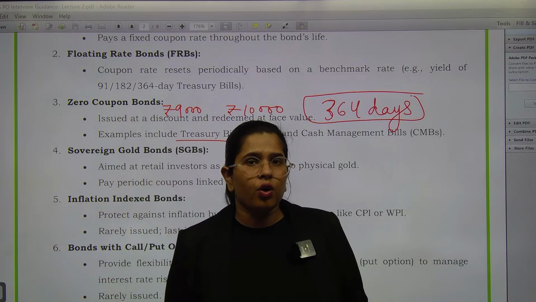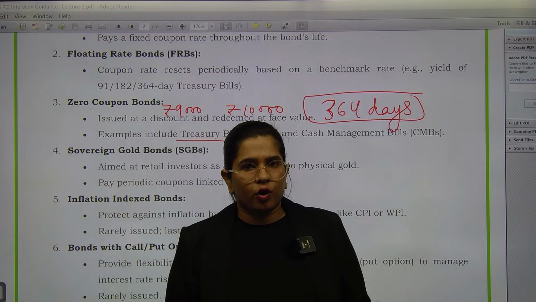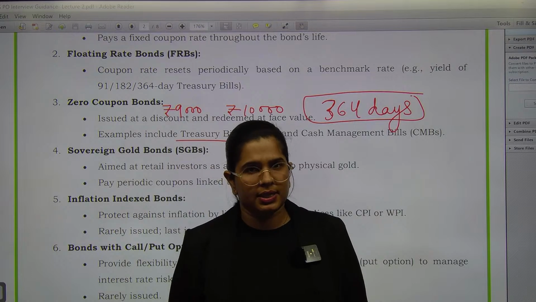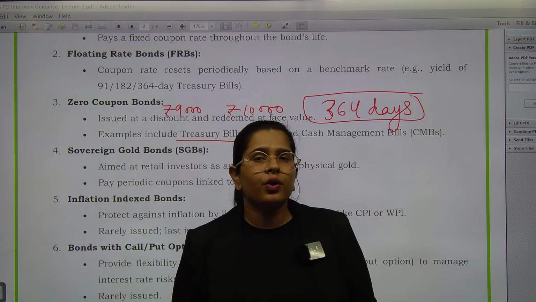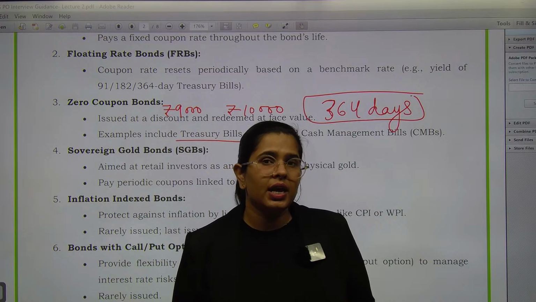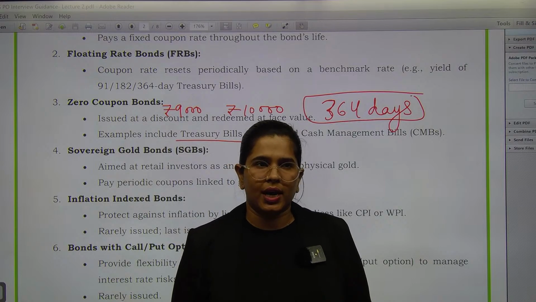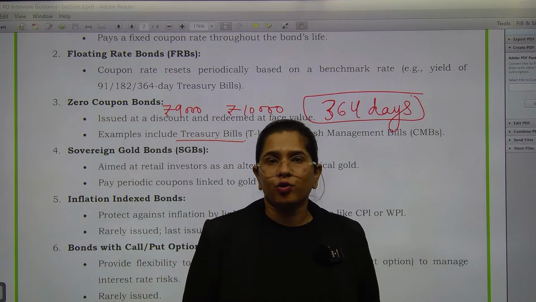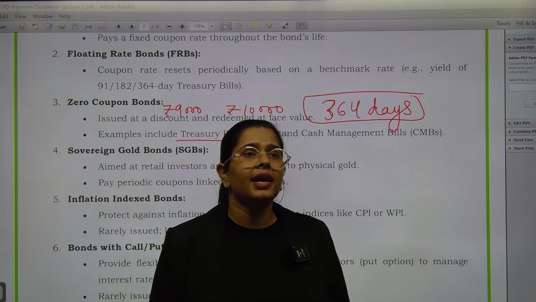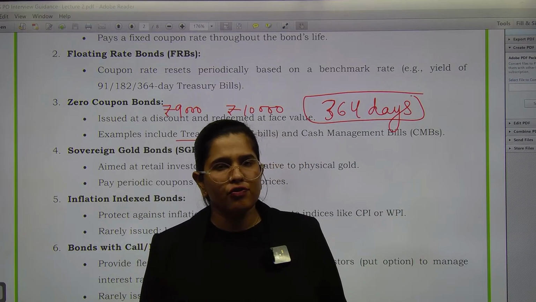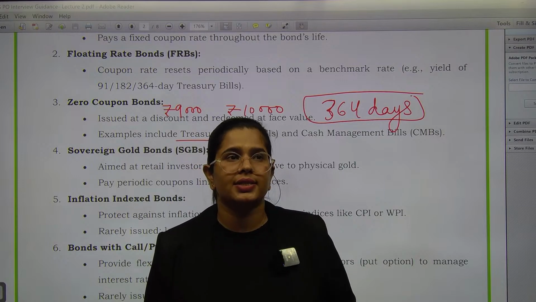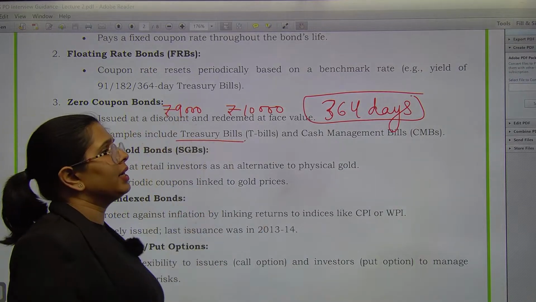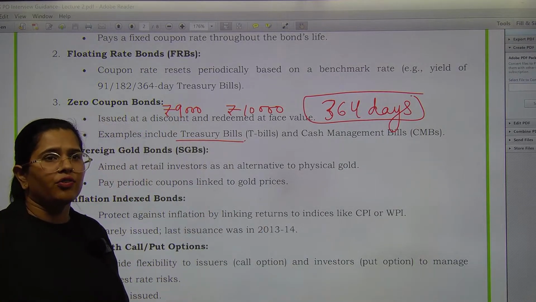अगर सरकार को थोड़े समय के लिए पैसा चाहिए होगा, then the government through RBI, they will issue treasury bills, right? And they will say that we are going to issue it at a discount and then we will redeem it on face value. So right now you will pay 9,000 rupees and when the government will pay you back, government is going to give you let's say 10,000 rupees. So the difference of 1,000 is obviously your interest income, ठीक है? यहाँ पे इसको जीरो कूपन क्यों कहते हैं? Because there is no periodical payment of interest. Periodical payment of interest नहीं है.